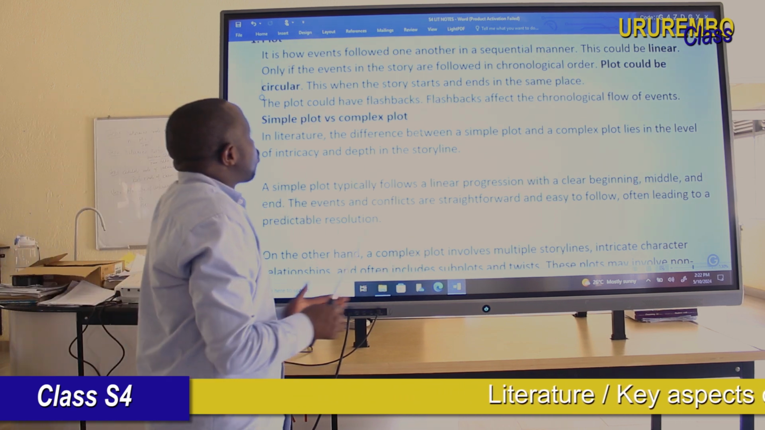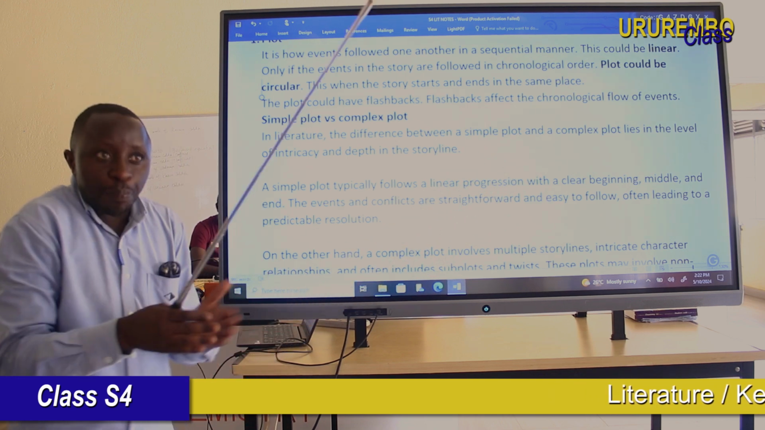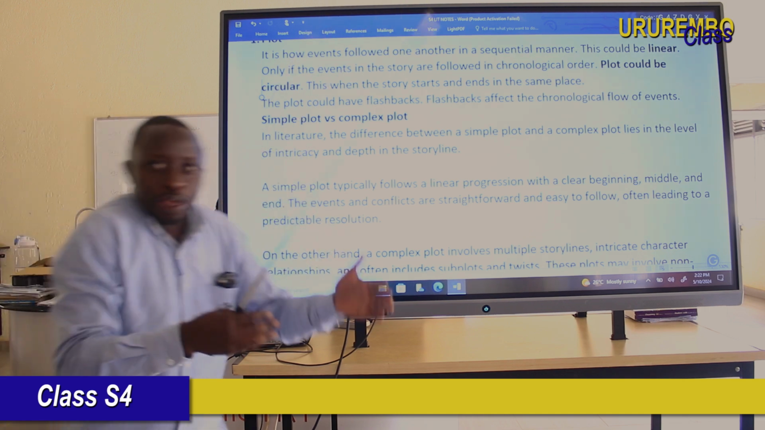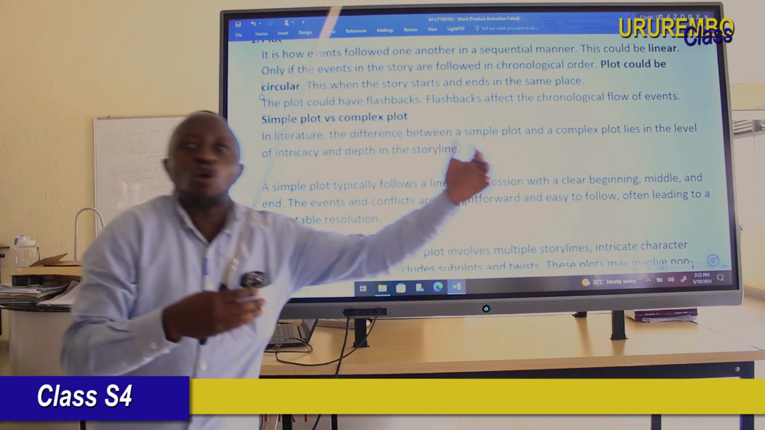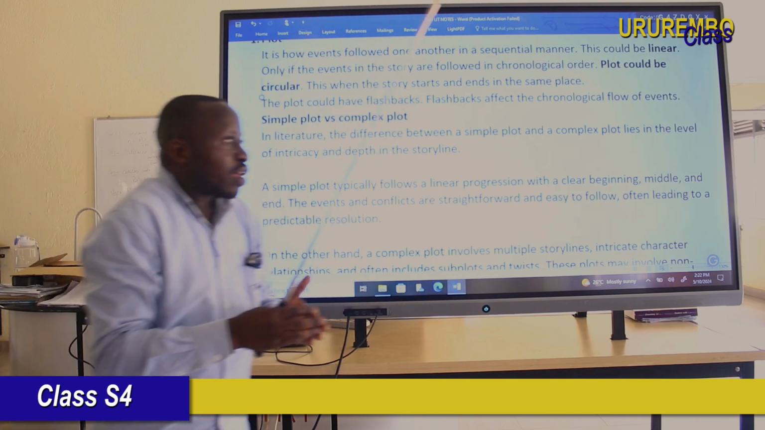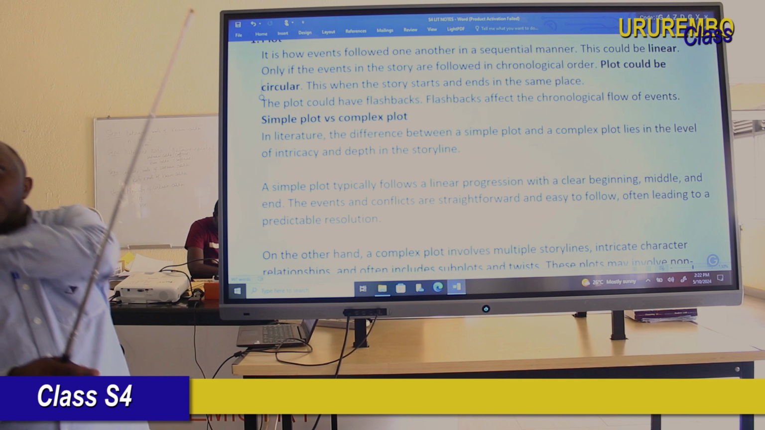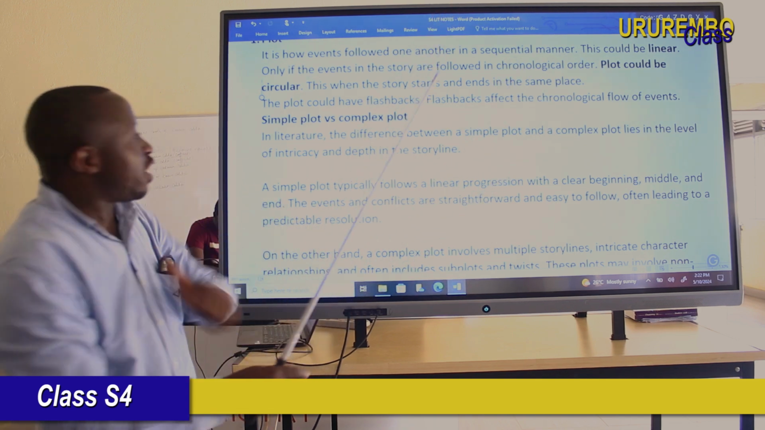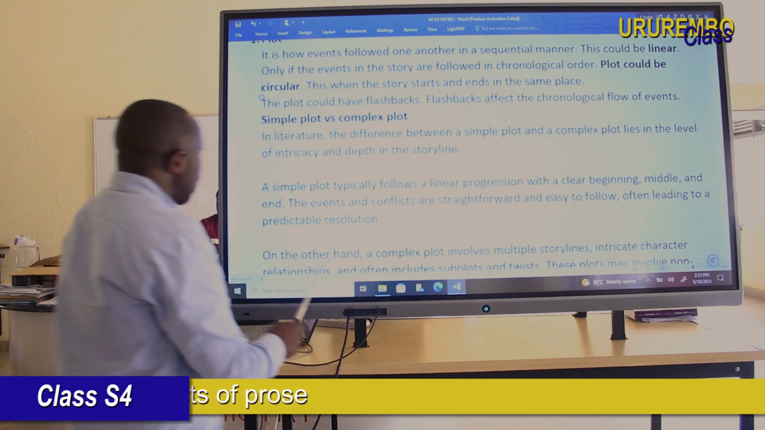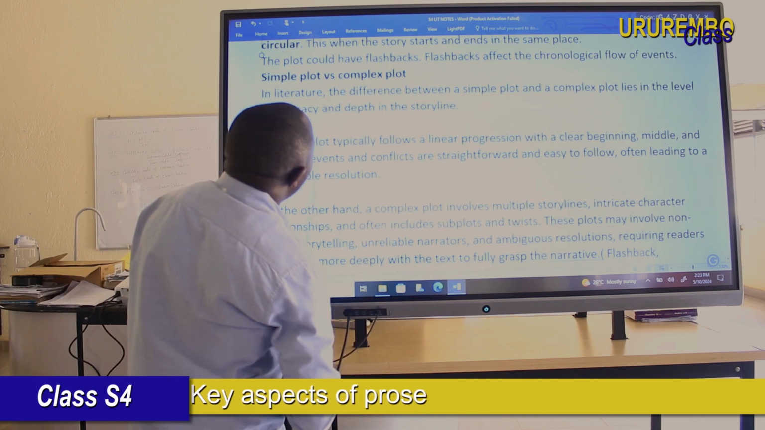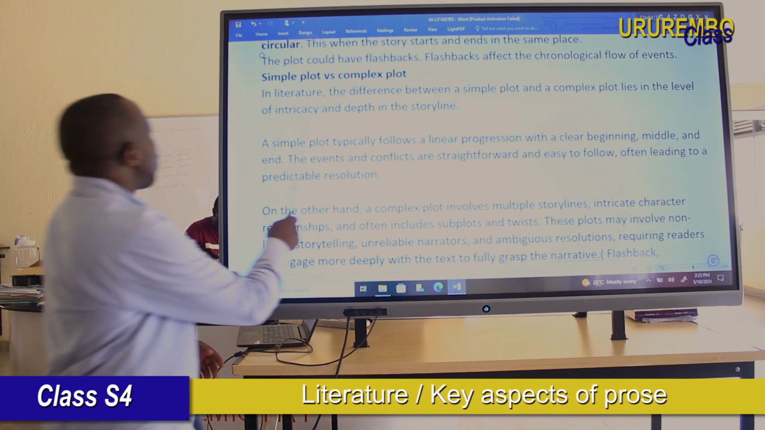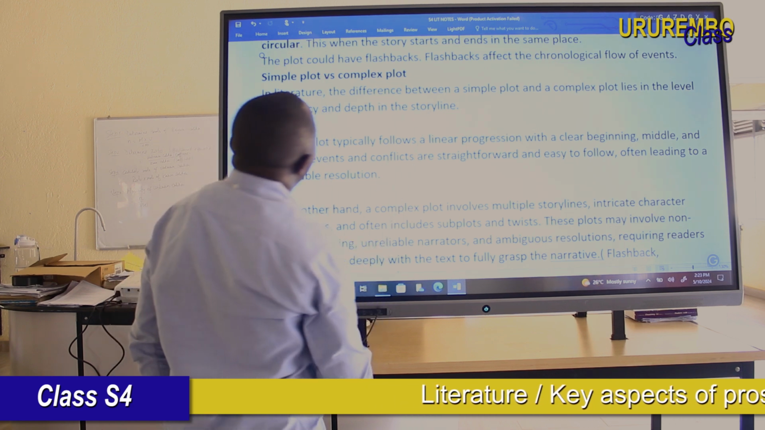And remember, a plot could have a flashback. The flashback comes to interrupt the chronological order of events, because the flashback allows the narrator to go back into the past, to narrate past events. So then, also we have complex plot: simple plot versus complex plot.